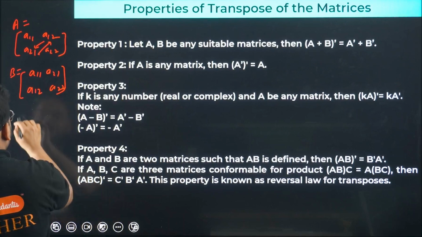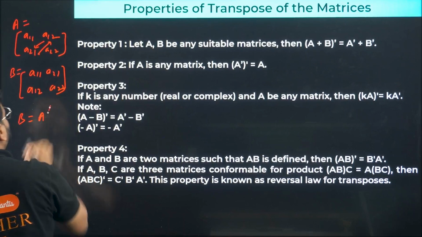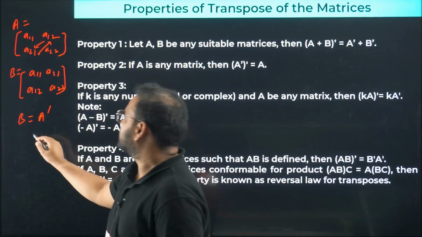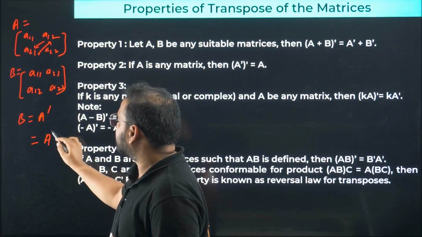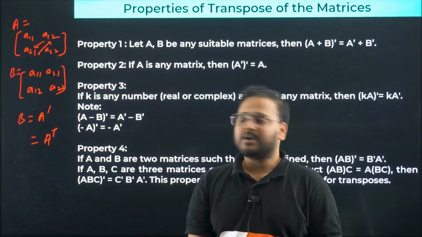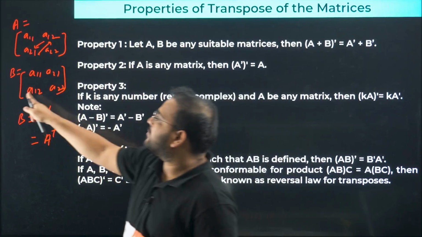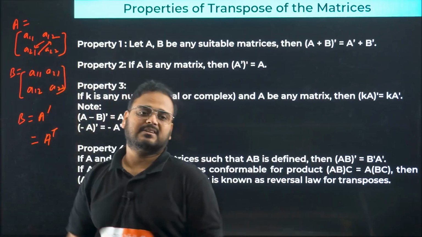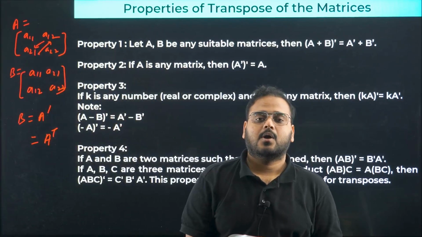So let's write B equals A transpose. B equals A transpose. The way to write this is sometimes A dash or A T also. Got it? Means the same thing. So if B is nothing but A transpose, what happens is the diagonal remains as it is and the other elements swap their places. Got it?